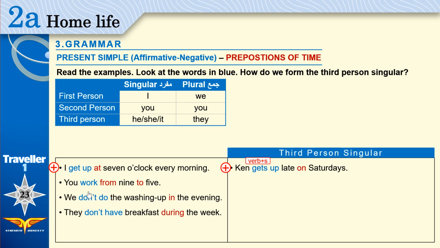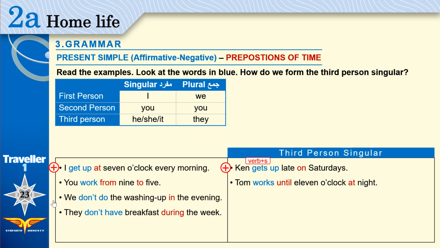2. You work from 9 to 5. He works, the same thing. He works from 9 to 5. Or Tom works until 11 o'clock at night. Third example. We don't do the washing up in the evening.